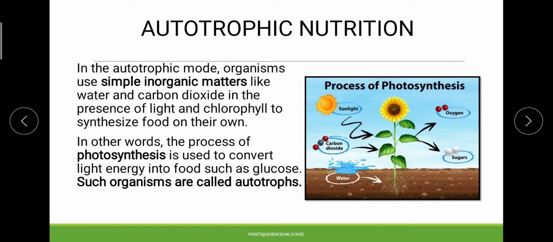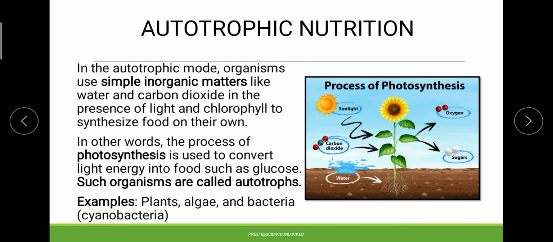In this particular case, one thing that is going to be fixed, apart from the inorganic material, is the product that we are getting. The product is one sort of carbohydrate, which is glucose. In this process, the raw material or inorganic matter that we have talked about, carbon dioxide and water, will be converted into glucose. That is how autotrophic nutrition and the process of photosynthesis are connected.